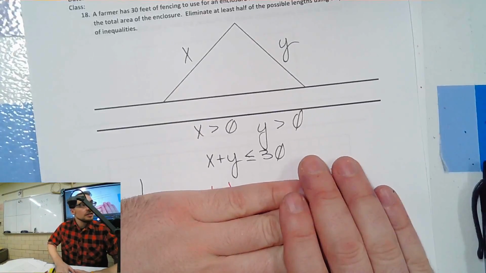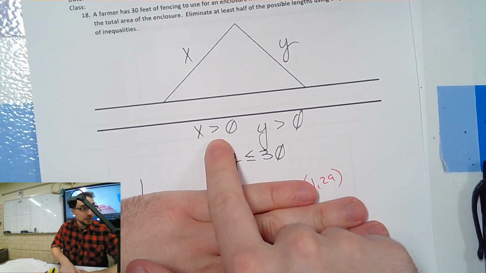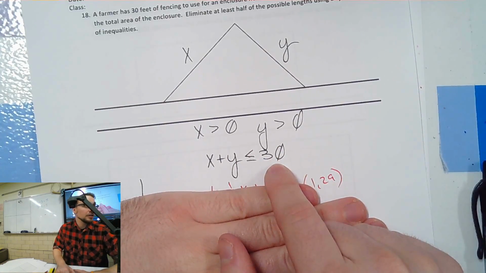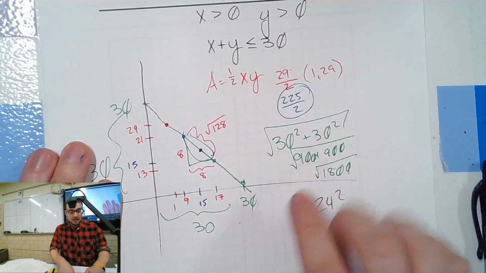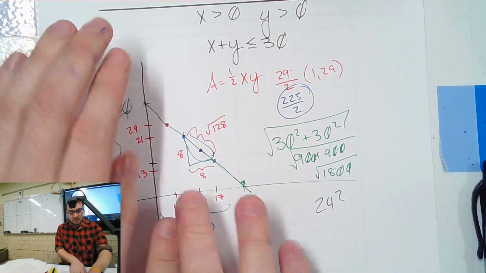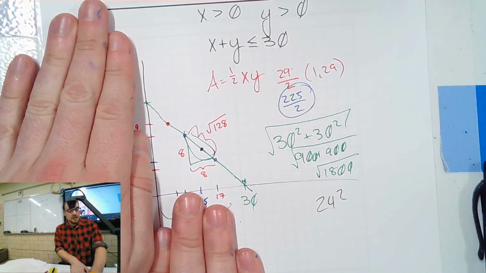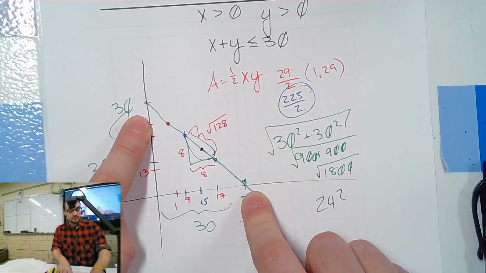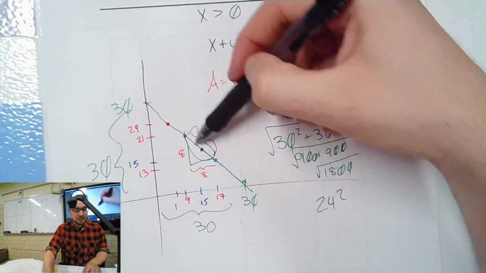All right, X is bigger than 0, Y is bigger than 0. We good? In total, they have to be less than or equal to 30 feet. There's my line, and it's restricted to greater than 0, so I cut it off here, right? The X and Y intercepts are 30 and 30. There's my line. These are all my possible combinations.